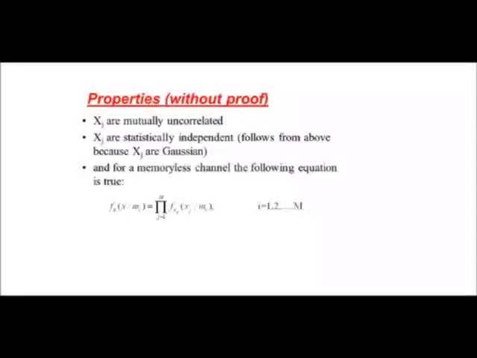And for a memoryless channel, the following equation can be written as f of x given mi, where f of x is the probability of occurrence of the signal with mi as the input. This can be given by the equation product j equal to 1 to n of f of xj given mi, where xj is the occurrence for the mi symbols, where i will vary from 1 to m.